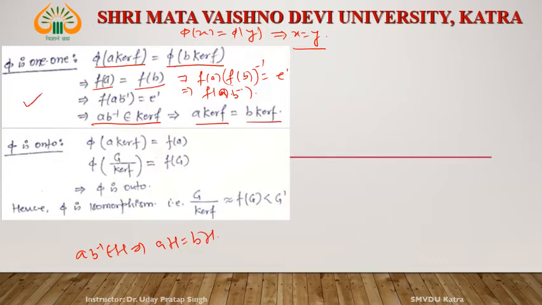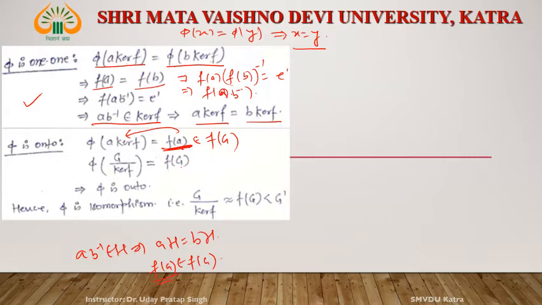Now phi is onto. If we consider any element in f of G, take any element, say f of a belongs to f of G. Then what is this f of a? By definition, this f of a is equal to phi a kernel f, right? Yes. Then phi of G by kernel f is equal to f of G, right?